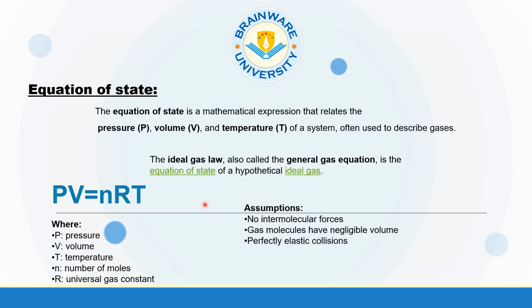First, there are no intermolecular forces present in ideal gas molecules. Secondly, the ideal gas molecules have negligible volume. Actually, they are considered as point masses. And number three, the collisions between the ideal gas molecules are perfectly elastic in nature.